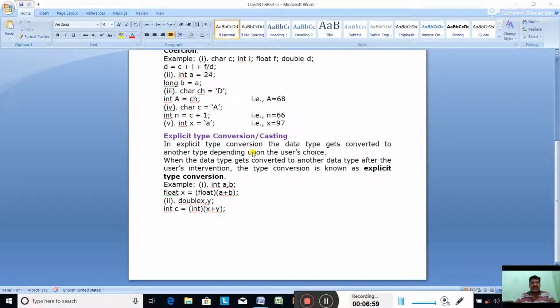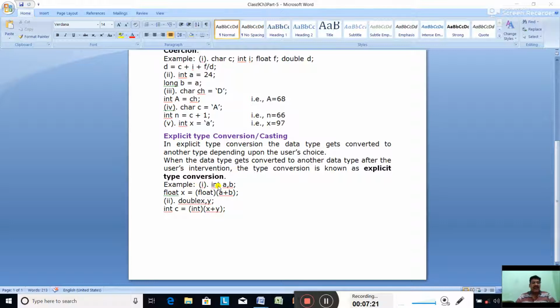In explicit type conversion, the data type gets converted to another type depending upon the user's choice. When the data types get converted to another data type after the user's intervention, the type conversion is known as explicit type conversion or explicit type casting. Now let us see some examples.